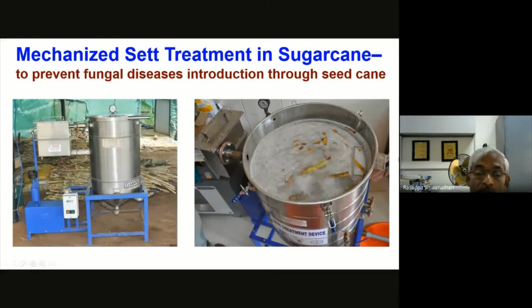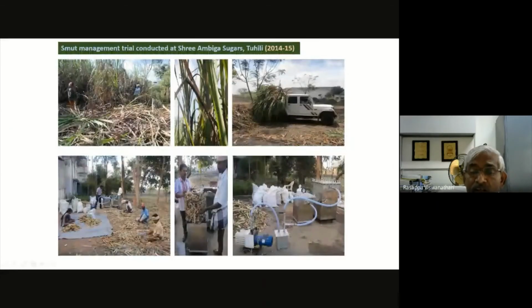So this is a simple device. The only mechanism is negative pressure: we apply vacuum after the sets are dipped in the fungicide solution, and then release the air slowly, so that it favors infiltration or diffusion of fungicide in sufficient quantities inside the sets. We conceptualized this methodology, and then the device was developed